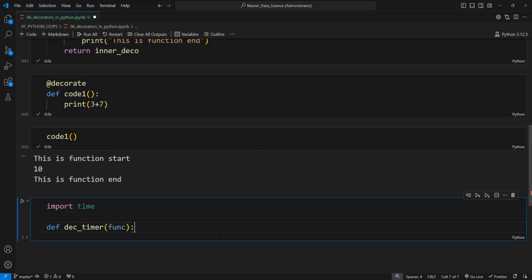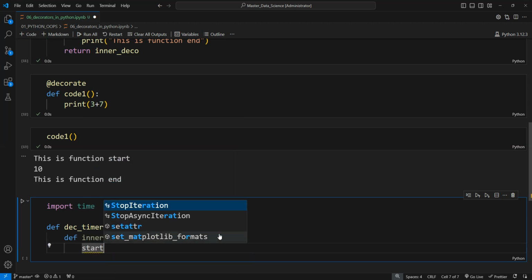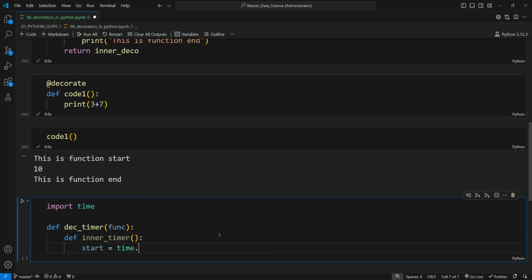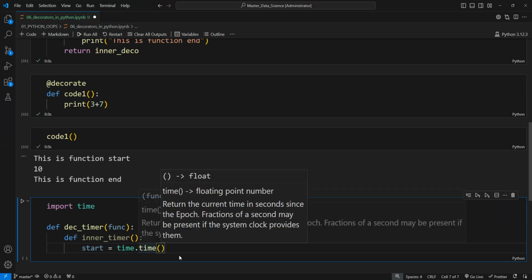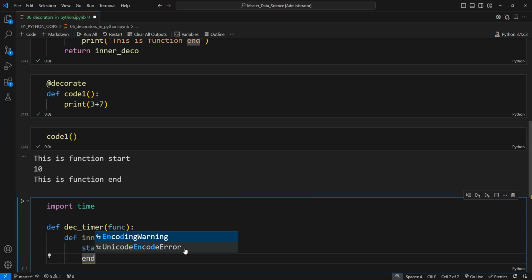So this is our function, and I am going to create another function inside this. This is our inner_timer, and in this function what we are going to do is print the start and end of the function. So I am going to use start is equal to time.time. Now this will give the time at the start of our function, and I am going to use end here. So end is equal to time.time.